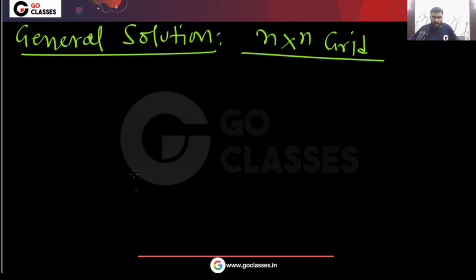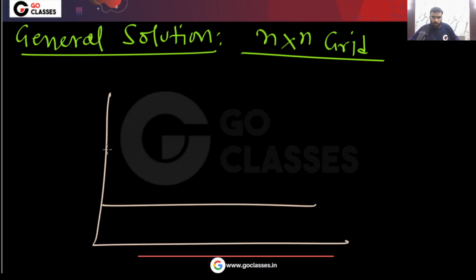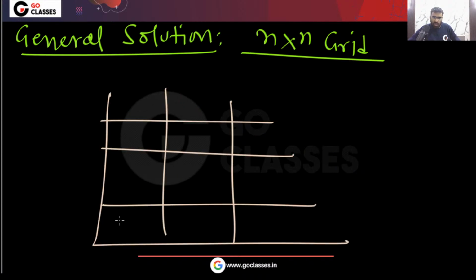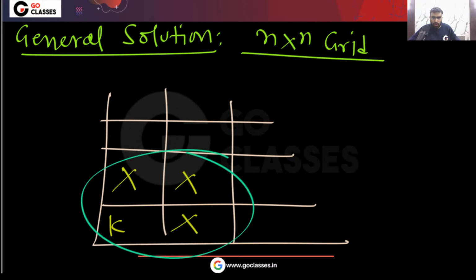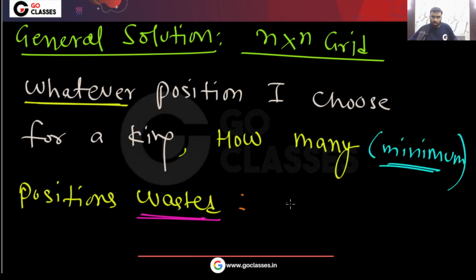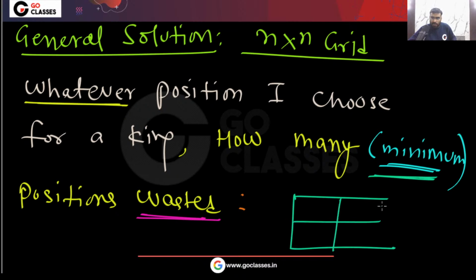If you want to waste the minimum number of positions, then this will happen: you put the king on the corner. Here you put. Okay, what do you do? You put here. Very simple. So you can see this 2 by 2 grid can take only one king. Yes or no? So the minimum number of positions wasted will happen in this type of situation. You have a king here. This is gone. This is gone. This is gone. Okay.